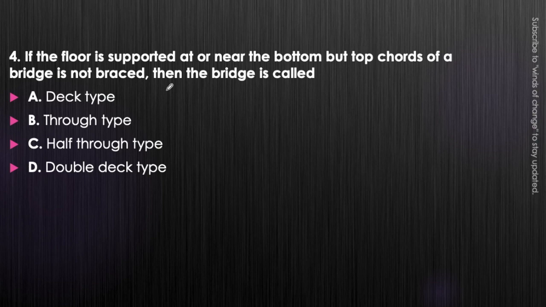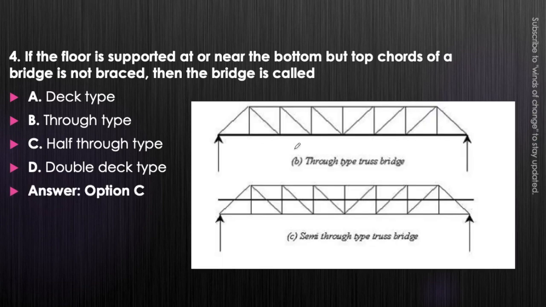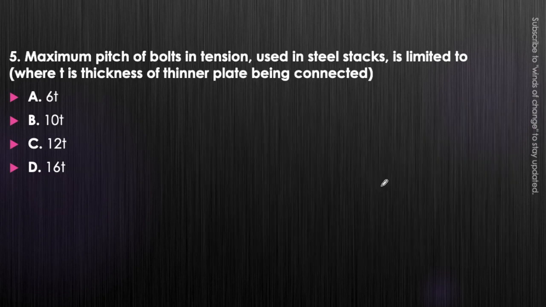Then that system is called half through type, that is option C. This is the condition of half through type: if the floor is supported at or near the bottom but top chords of a bridge are not braced, then that condition is called half through type.